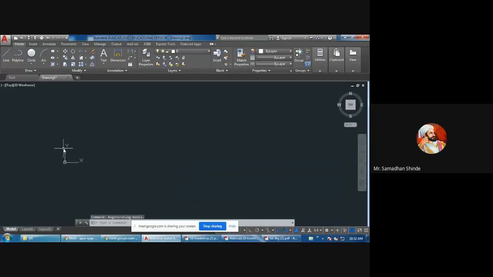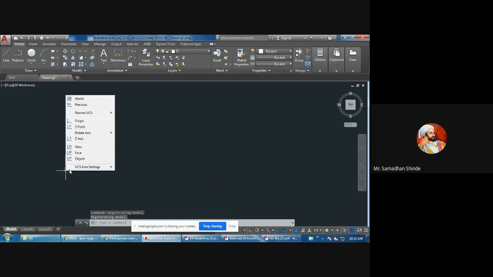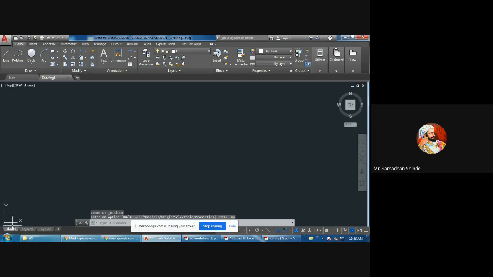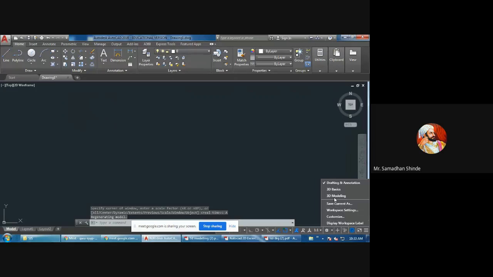Then as I move my cursor, it will go to and fro like this. Show at the origin means this UCS icon, user coordinate system, we have to place at the origin. Z enter, A enter. So this will be the window for 2D drawing. How to check? Here workspaces are there. Keep in mind, either you will be in 2D or you will be in 3D.